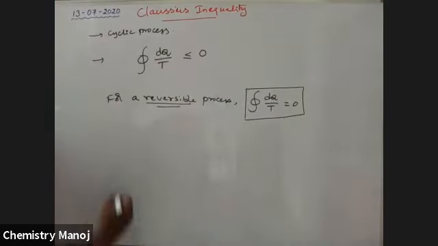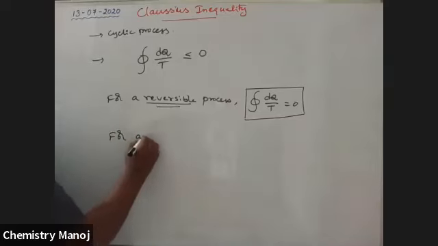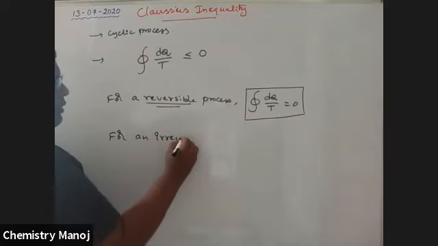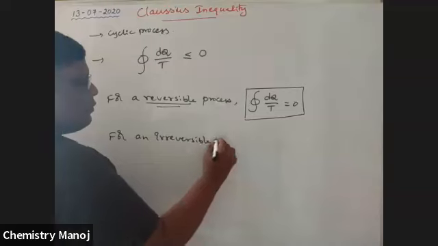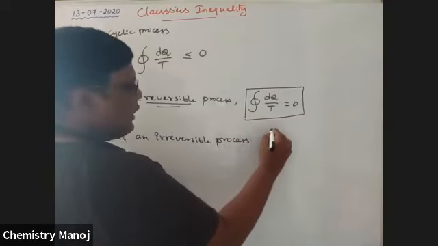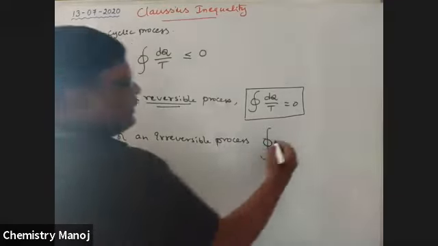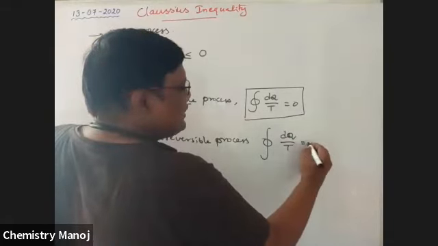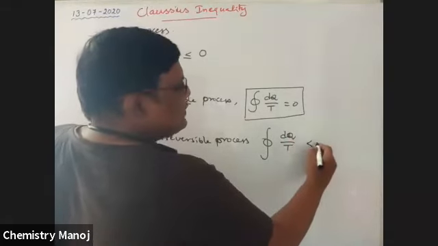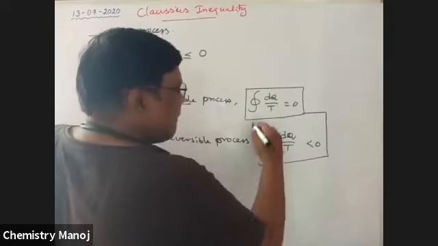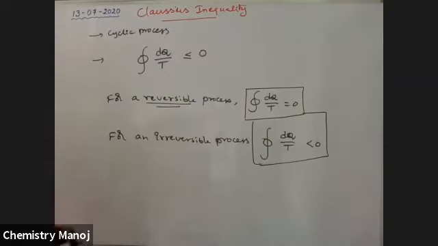If it is an irreversible process, the cyclic integral of dq by T is less than 0.